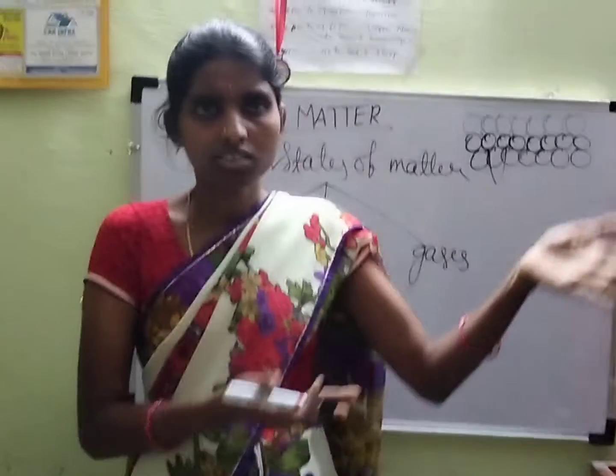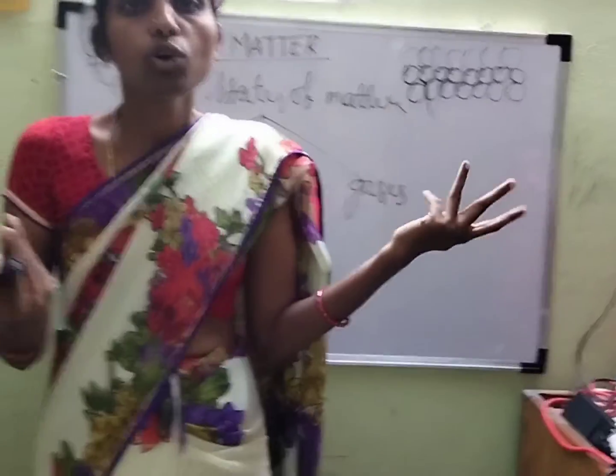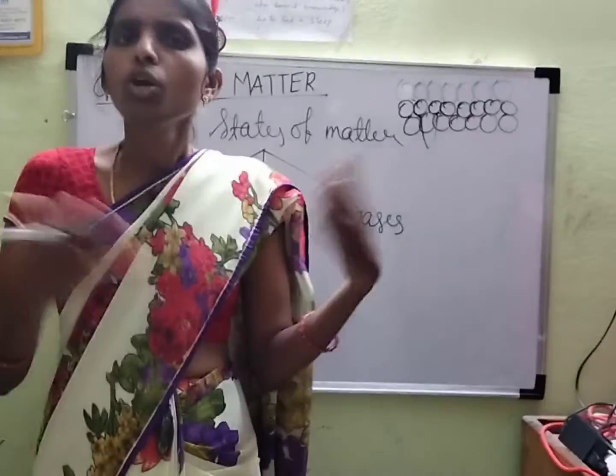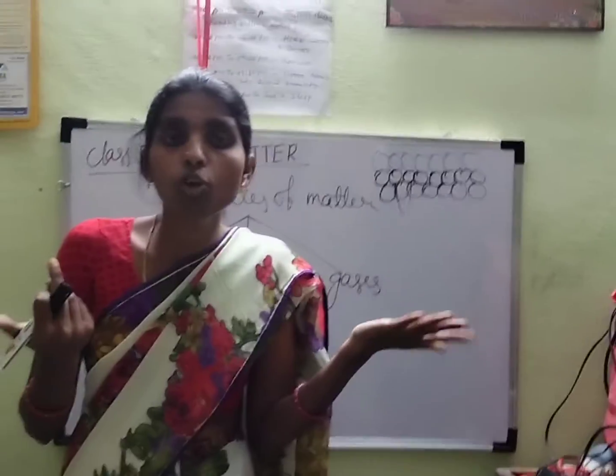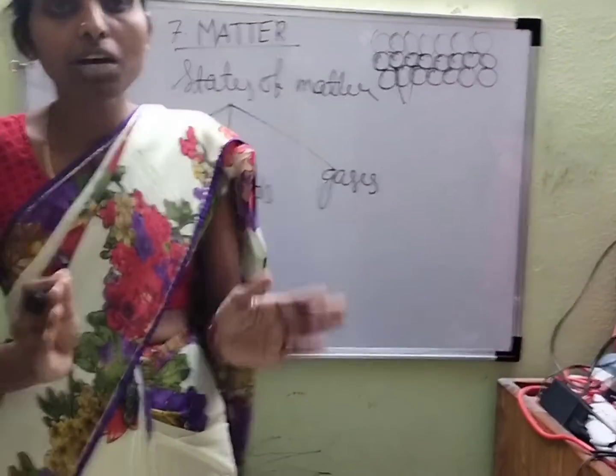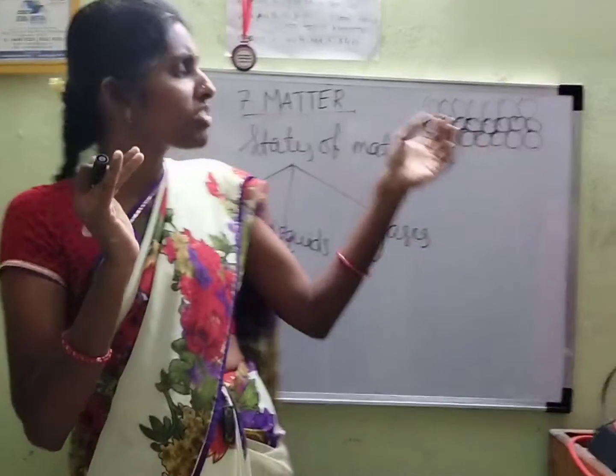Is the child flowing? No. Your bag is there. Is the bag flowing? Books are there. Are the books flowing? No, they didn't flow. Why didn't they flow? Because they have a fixed shape. They have a rigid body. Rigid means fixed. So they have a rigid body.